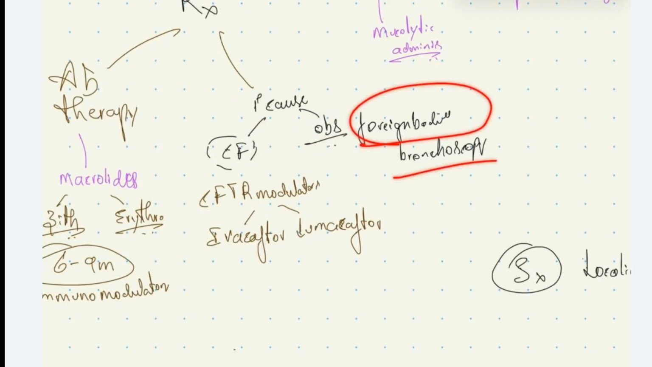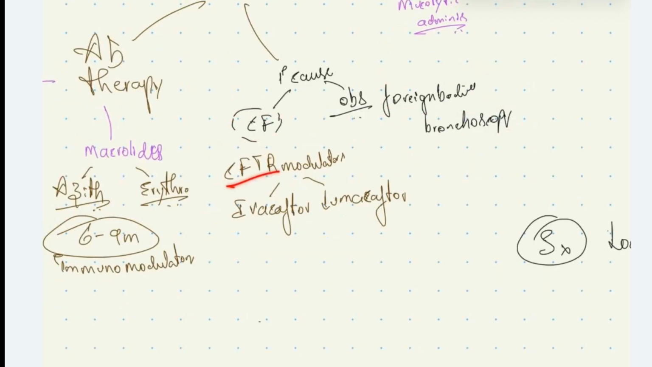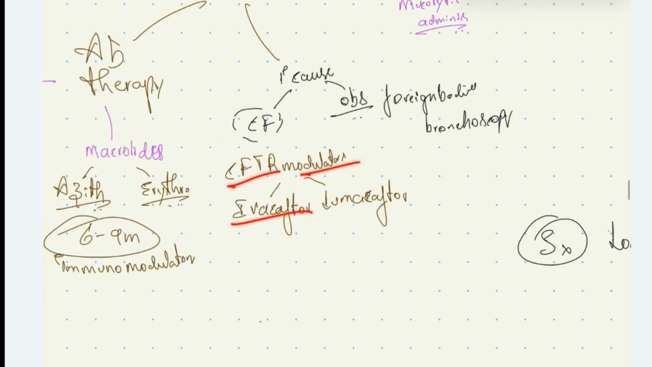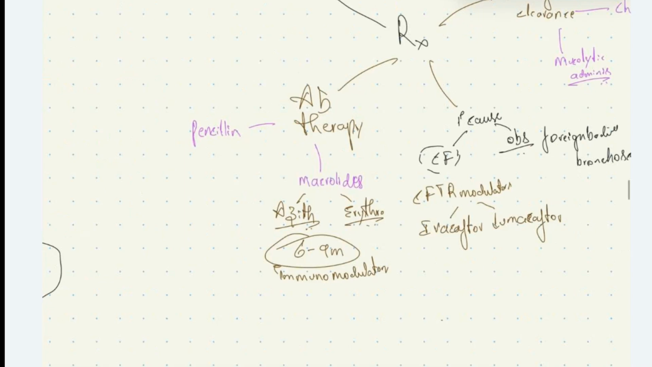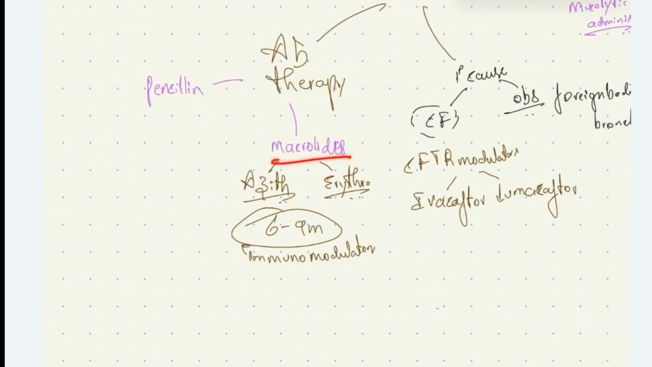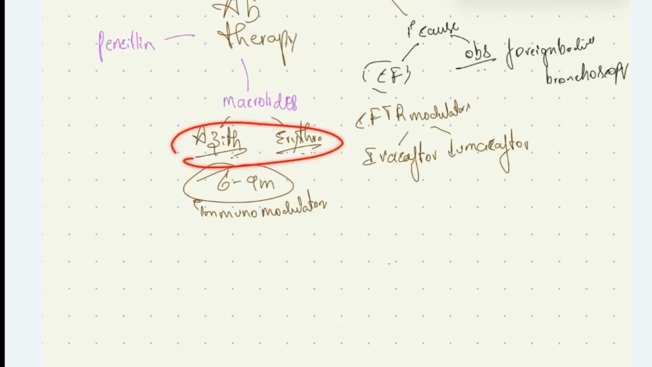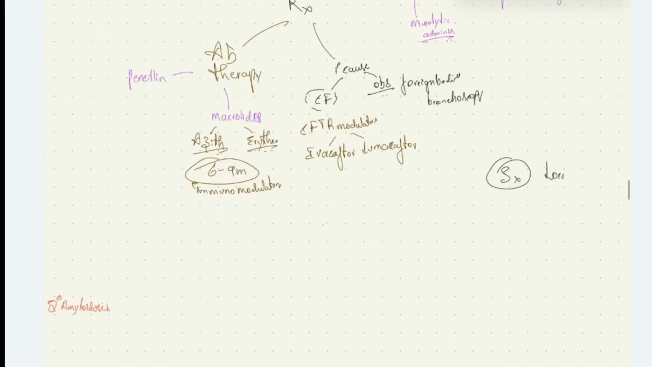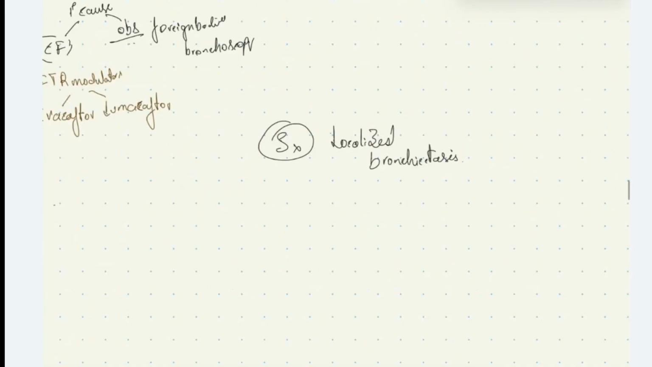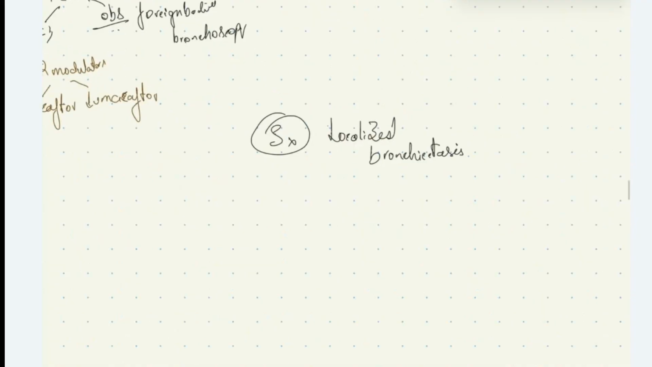If the patient has cystic fibrosis, we can give CFTR modulators like ivacaftor or lumacaftor. And we have to give antibiotic therapy in these patients. We can give penicillin antibiotics or macrolides like azithromycin and erythromycin. Azithromycin and erythromycin can be given for 6 to 9 months because they have immunomodulatory effect. In some patients with localized bronchiectasis, we can perform resection of the abnormally dilated bronchioles.